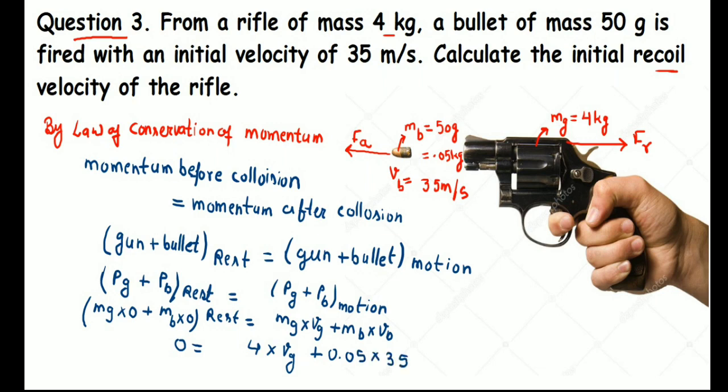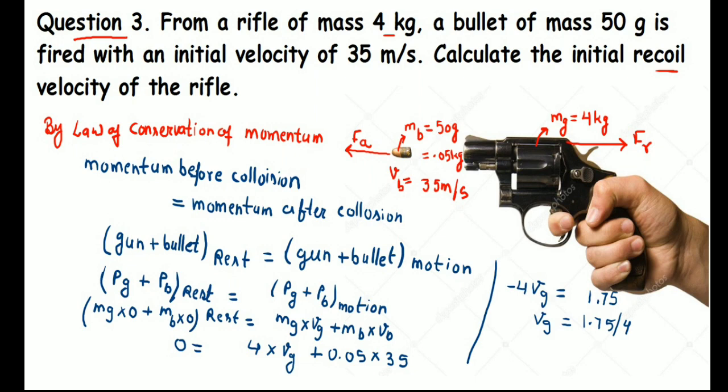So it is multiplied by 35. Correct? Now, splitting over here, left hand side is 0. So minus 4Vg, 4Vg is transposed to the other side, so it becomes negative. And here we multiply 0.05 into 35. It will become 1.75.